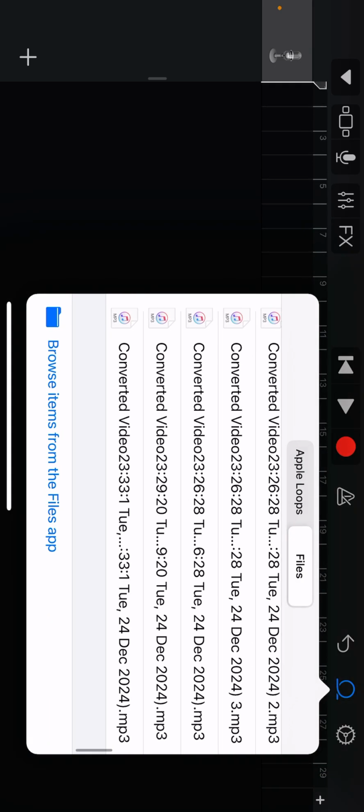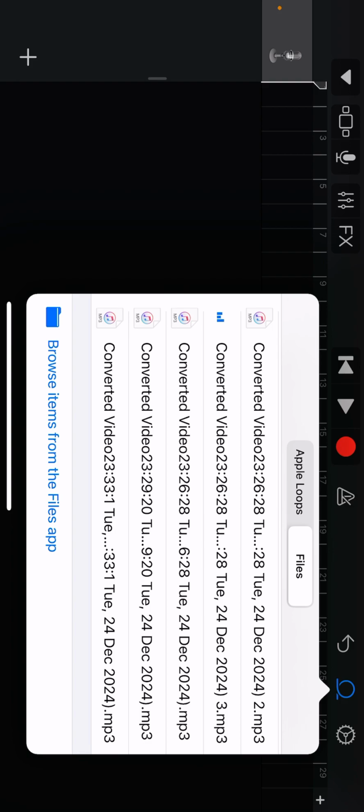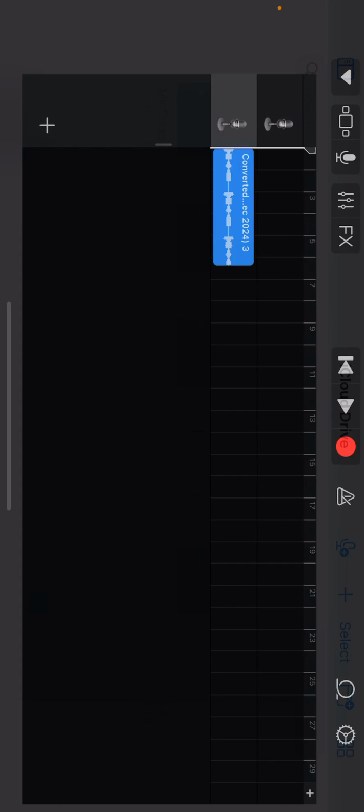Basically, what happens when you do that is, you just want to hold it down like this. I already have this one. Do that. Then once you do that, you want to click this button right here. Click My Songs, save it.